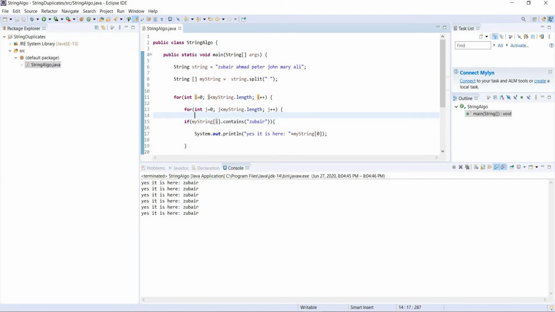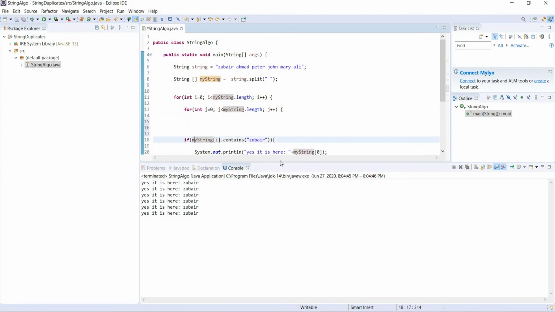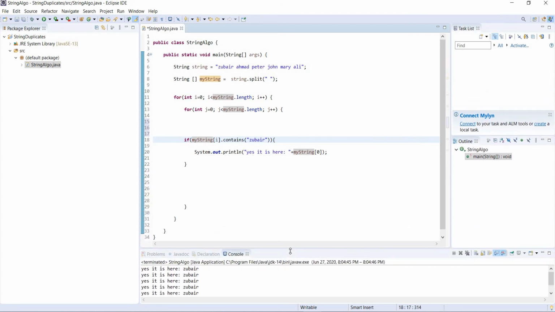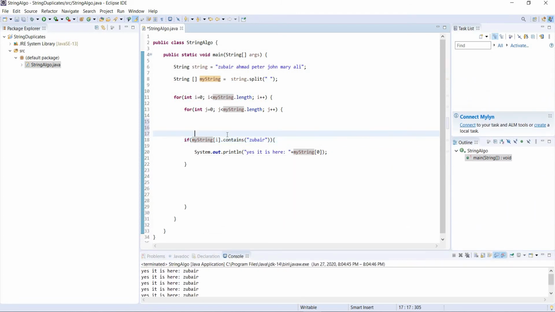Let me just hold on, just to explain, I'm writing over here. It had Zubair, and contains will check Zubair. It is going to check if Zubair contains Zubair, right?